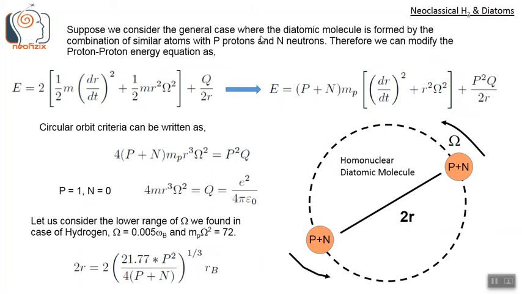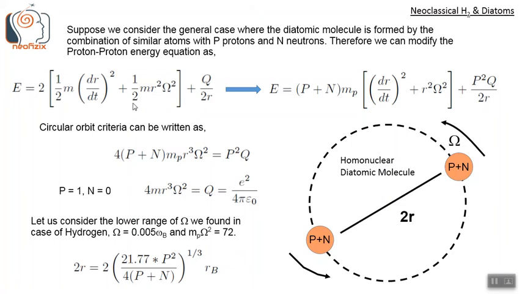Suppose now we consider the general case where the diatomic molecule is formed by the combination of similar atoms with P protons and N neutrons. That is, homonuclear diatomic molecules as shown here. P plus N is one nucleus, P plus N is another nucleus. So both the nuclei have the same protons and the same neutrons. So this is a homonuclear diatomic molecule.